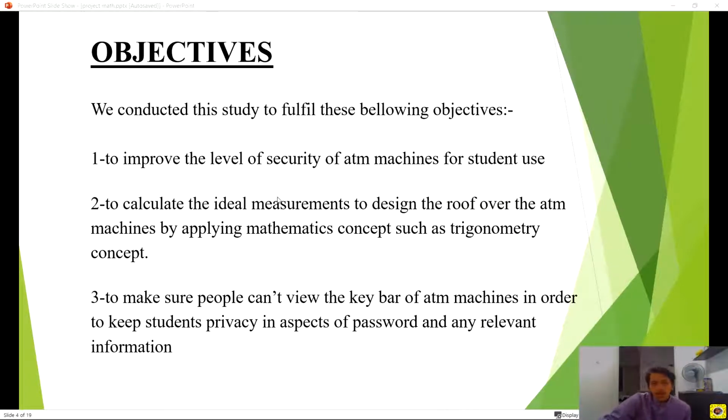The objectives of this project are, first, to improve the level of security of ATM machines for student use. Second, to calculate the ideal measurements to design the roof over the ATM machines by applying mathematical concepts such as trigonometry. And last, to make sure people can't view the keypad of ATM machines in order to keep student privacy in aspects of password and any relevant information.